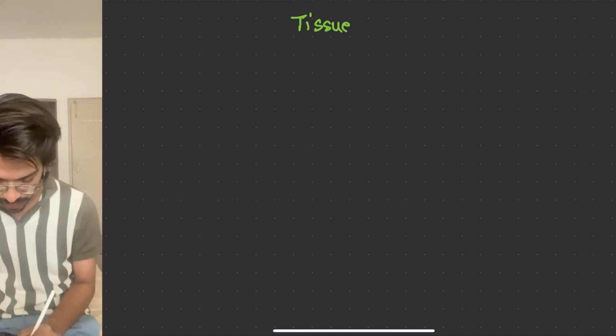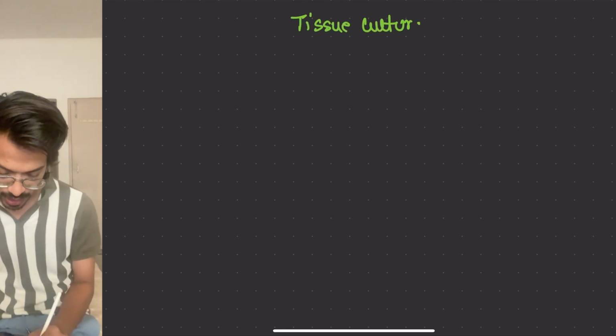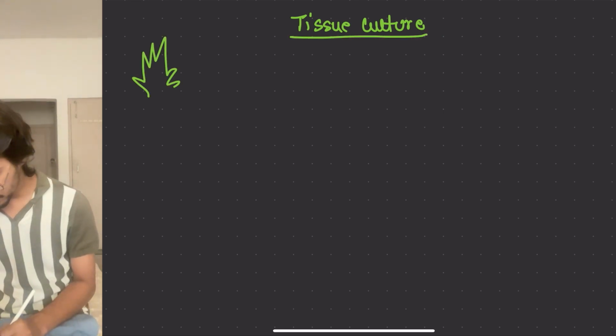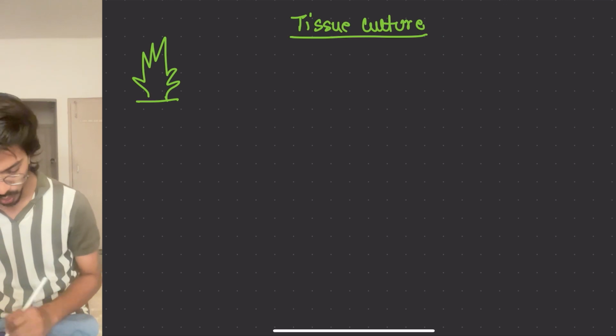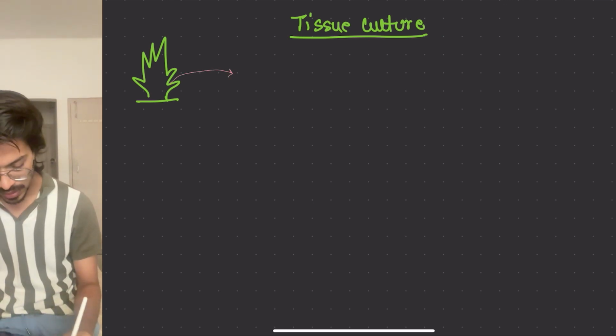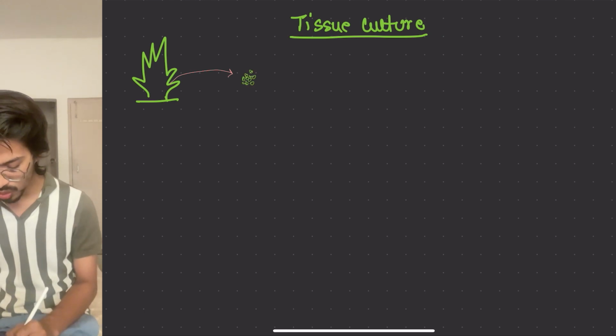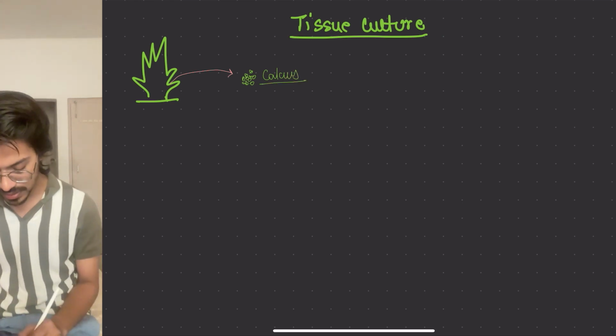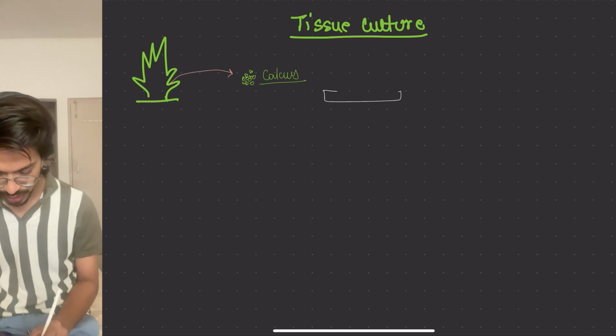So in tissue culture, we are taking certain cells of the plant. Imagine that this is your plant which you want to grow. We will take certain cells of it. When we take certain cells, that group of cells is called callus. Now this callus is put into an artificial medium. Here I am making a petri dish.